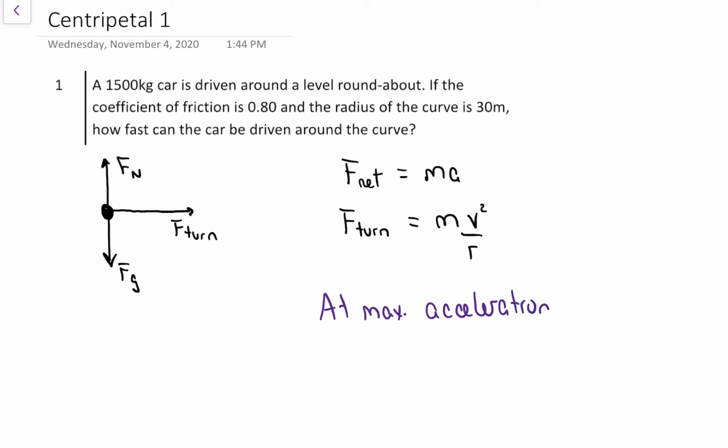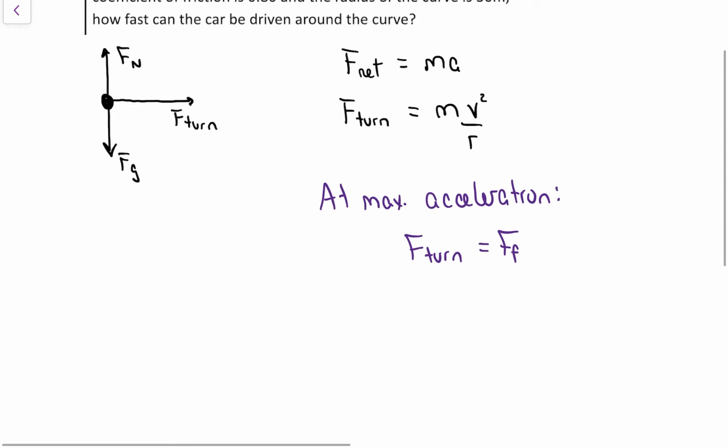whether it's speeding up, slowing down, or in this case turning, when it's at the max acceleration, that happens when the turning force is exactly equal to the force of friction, the friction that we can calculate. If it's not turning as quick, it would take less force, but at the most it can turn, that's when the fastest or sharpest it can turn, the turning force is maxed out by friction. So really, we can say F friction equals mv squared over r.